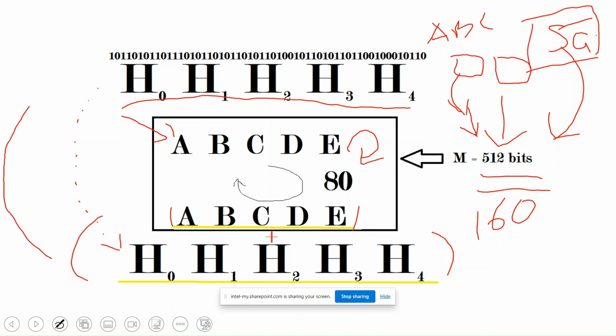We will send this newly obtained value back to the initial value, and continue this process for as many blocks as we have. At the end, the final H0, H1, H2, H3, and H4 will be our hash.